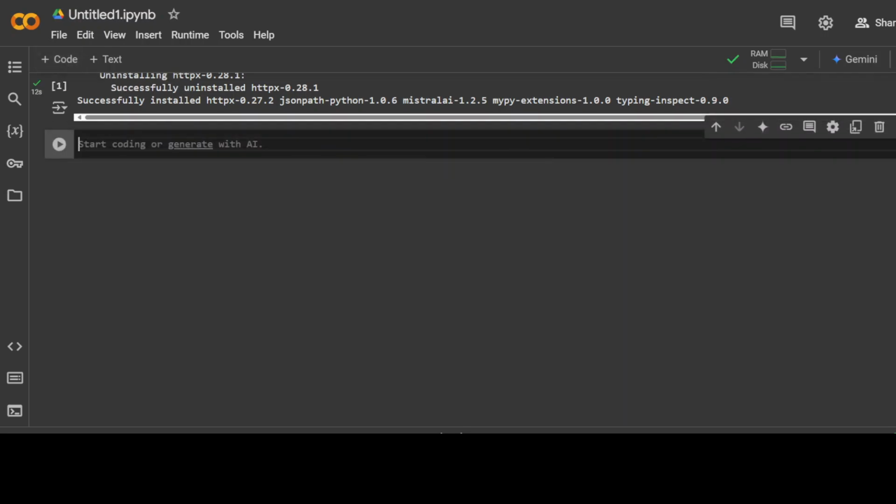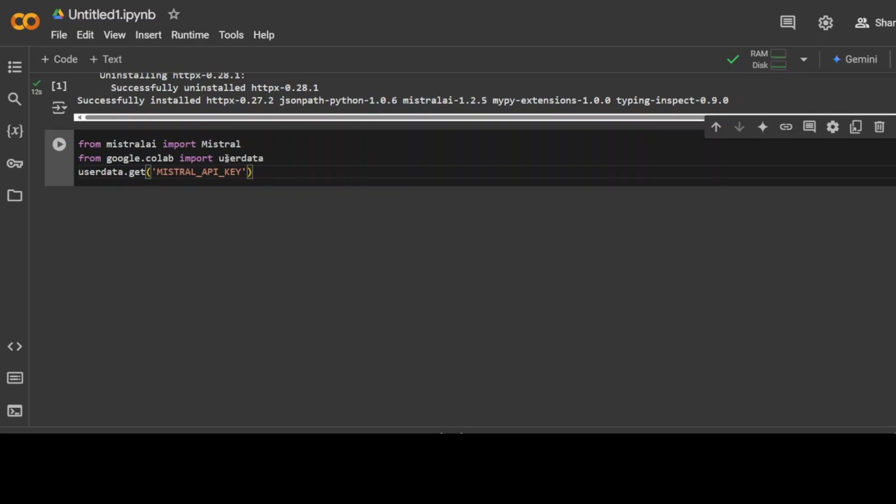Let me get a new cell here. Now, once it is done, next up we need to set that key. For that, first we need to get our Mistral client by doing this: from mistralai import Mistral. Then let's get our API key from the secret, and this is how we do it.